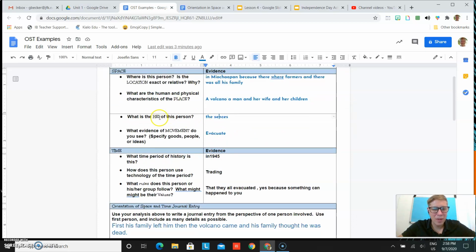What is the human environment interaction of this person? The senses, I'm not sure what that means. What is the movement? Evacuate. Yes, they evacuate. However, I'm looking for a more specific example there. You'll see a better example in the next one.